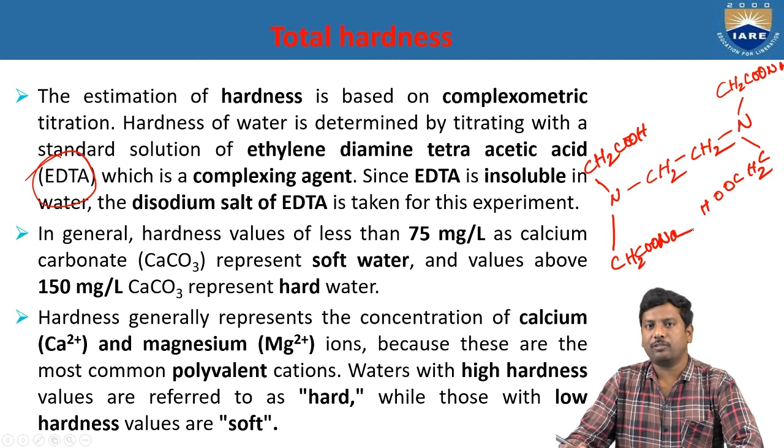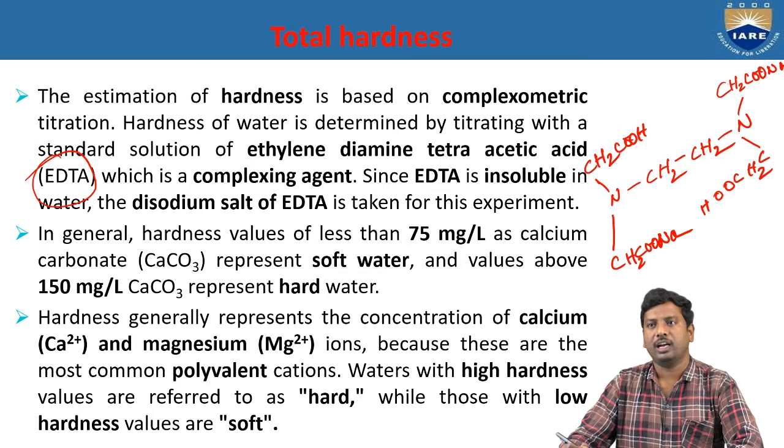Because of the involvement of these sodium atoms in the structure of EDTA, it is water soluble and undergoes the reaction.